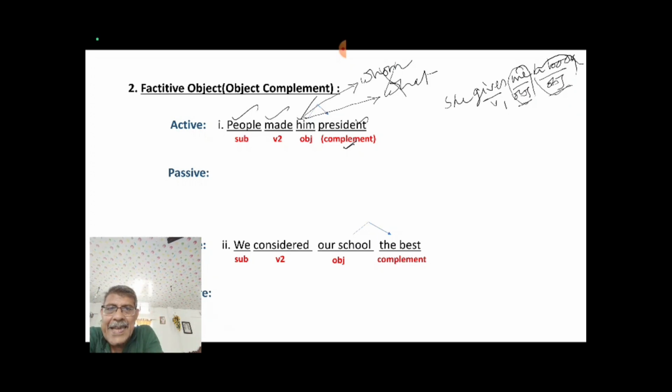But in this case, as you know, a complement can never be an object, so you never take a complement in place of your subject. So you always have to set your object, not complement, when you get such type of factitive object, isn't it? Now you take him here in place of subject when you do passive voice, isn't it?